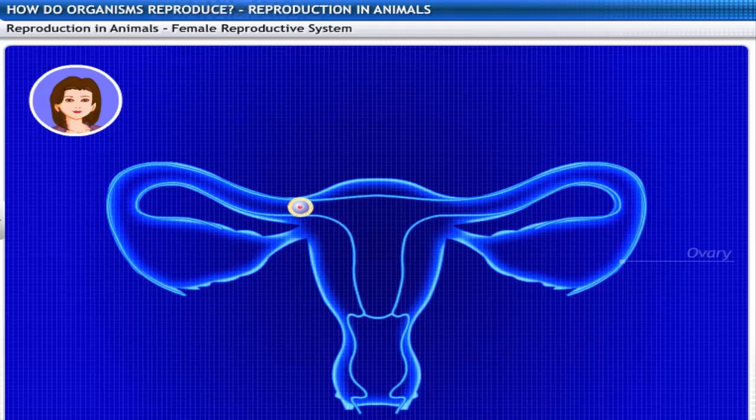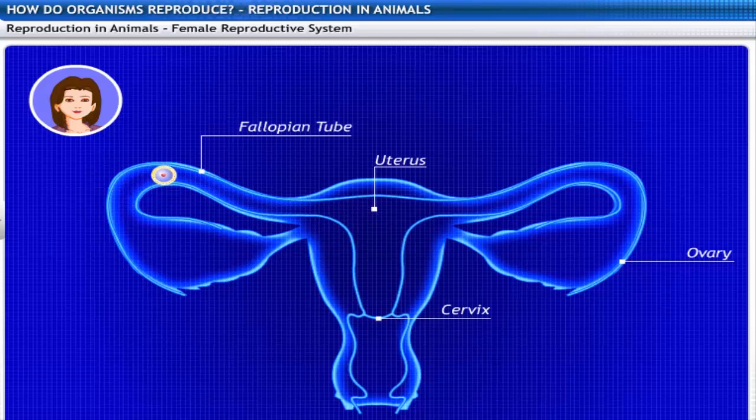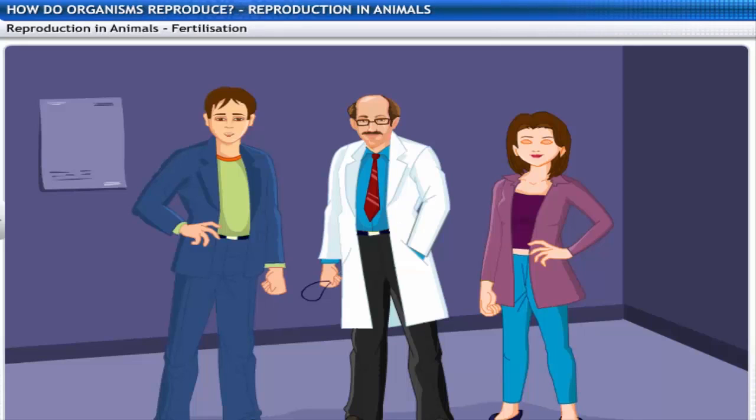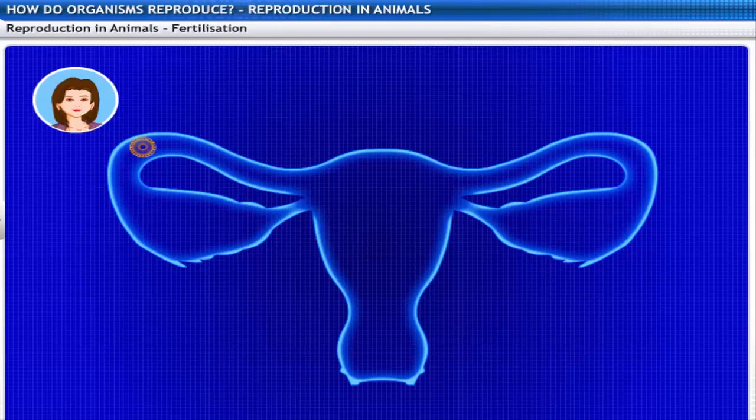This egg is carried from the ovary to the womb through a thin oviduct, also known as fallopian tube. The two oviducts unite into an elastic bag-like structure known as the uterus. The uterus opens into the vagina through the cervix. How does fertilization take place? Sperm enters through the vaginal passage during sexual intercourse. They then travel upwards and reach the oviduct, where they get to meet the egg.